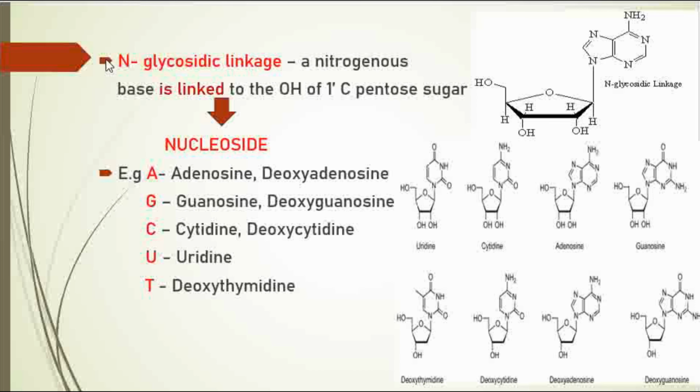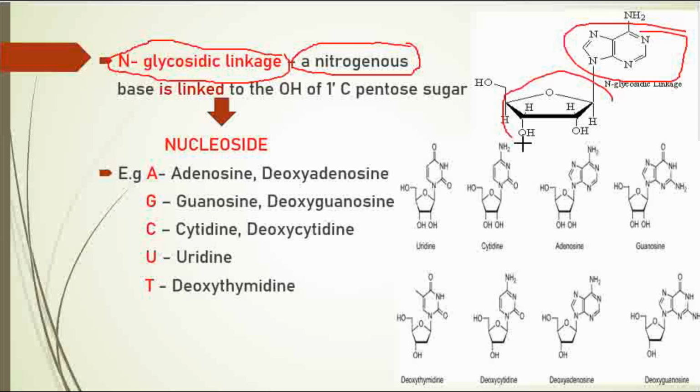Next, N-glycosidic linkage. So where will you have this N-glycosidic linkage? In which part? Appadina anda base and andha sugar, so a nitrogenous base is linked to the OH of the 1' carbon, in the position 1'. So the carbon-kuda linkage adha nama N-glycosidic.